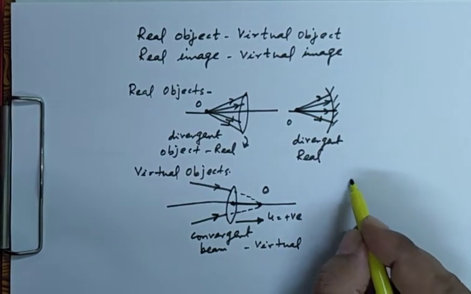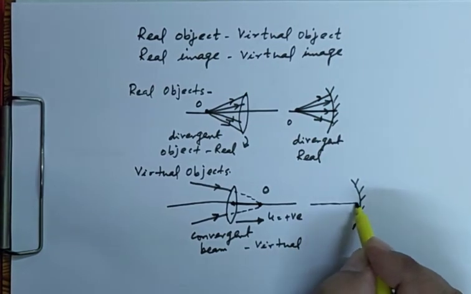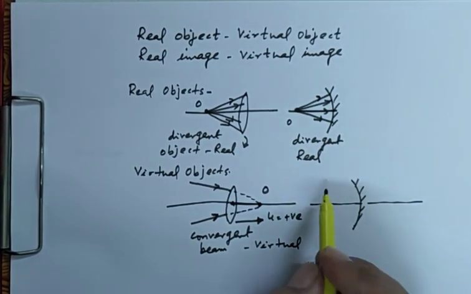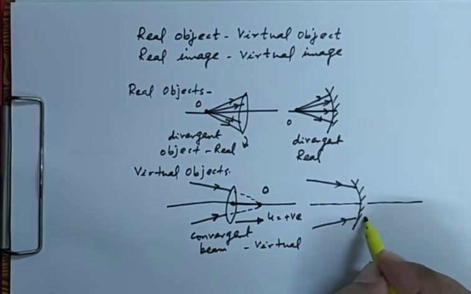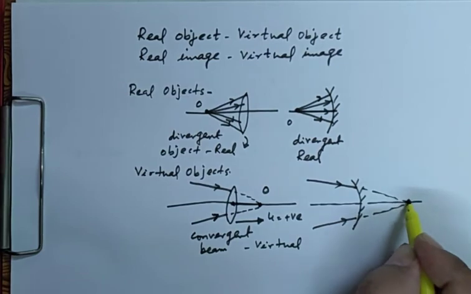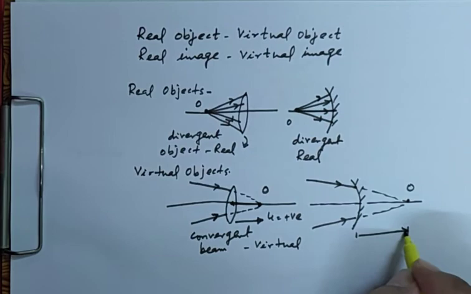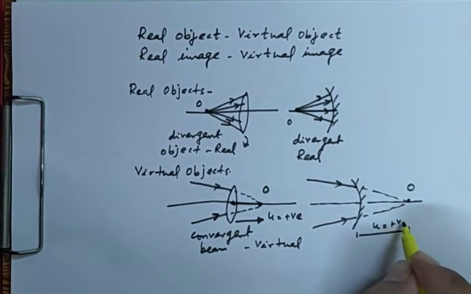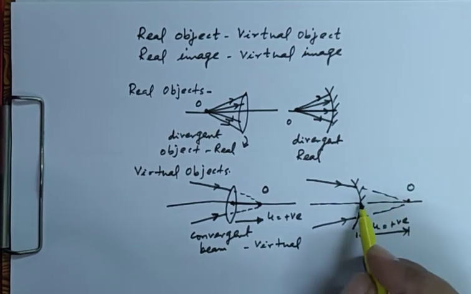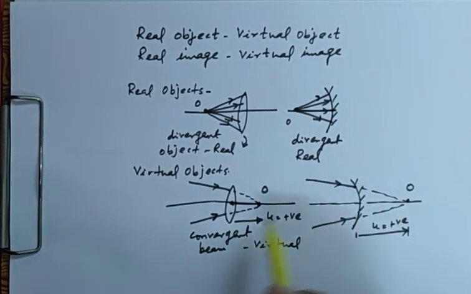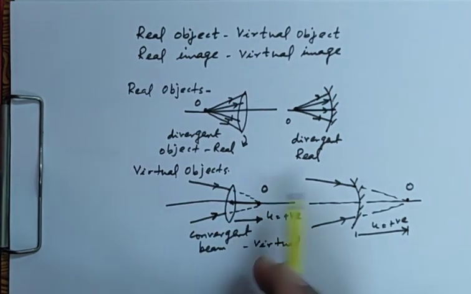Or if I consider a concave mirror, if the incident rays again are convergent, then the object is considered to be placed over here, and in this case here also u would be taken as positive. Means the object put in front of the mirror is virtual. Here in this case the object put in front of the lens is virtual.